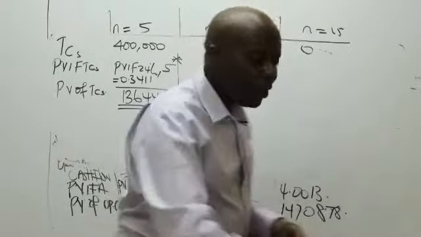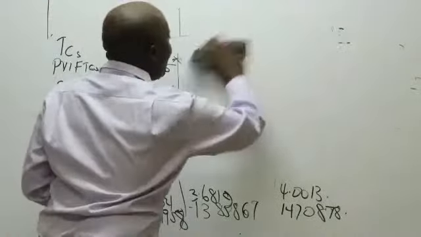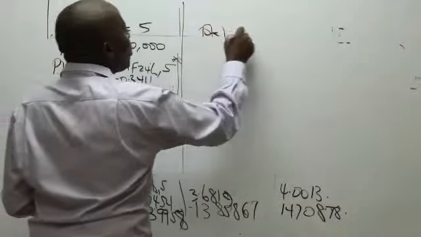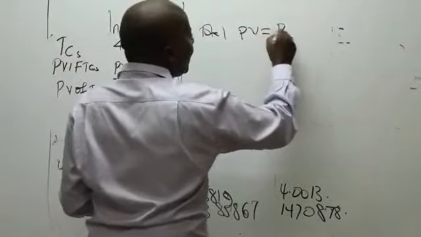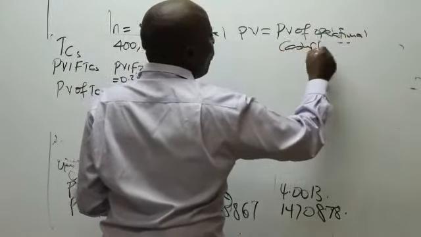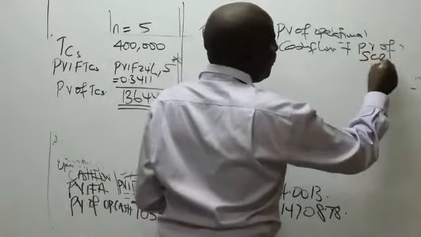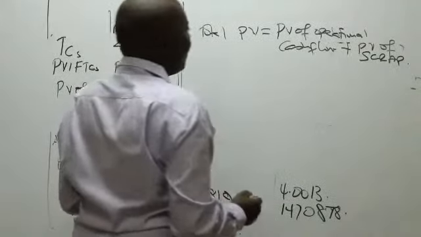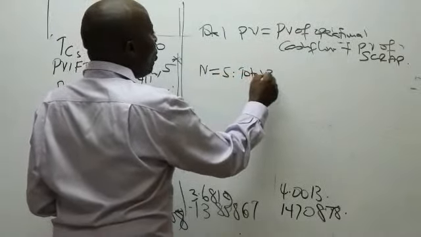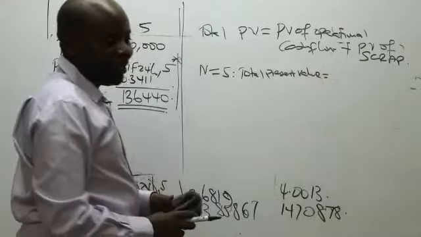Add. What they're telling me now, I understand. These are bright students. They are telling me, Mwalimu, you know what? We are very bright. What we do is to come here and ascertain the total present value, which will be the present value of operational cash flow plus the present value of scrap of the terminal cash flow. We start with N equals 5, the total present value will be equal to what here, somebody, when N equals 5?